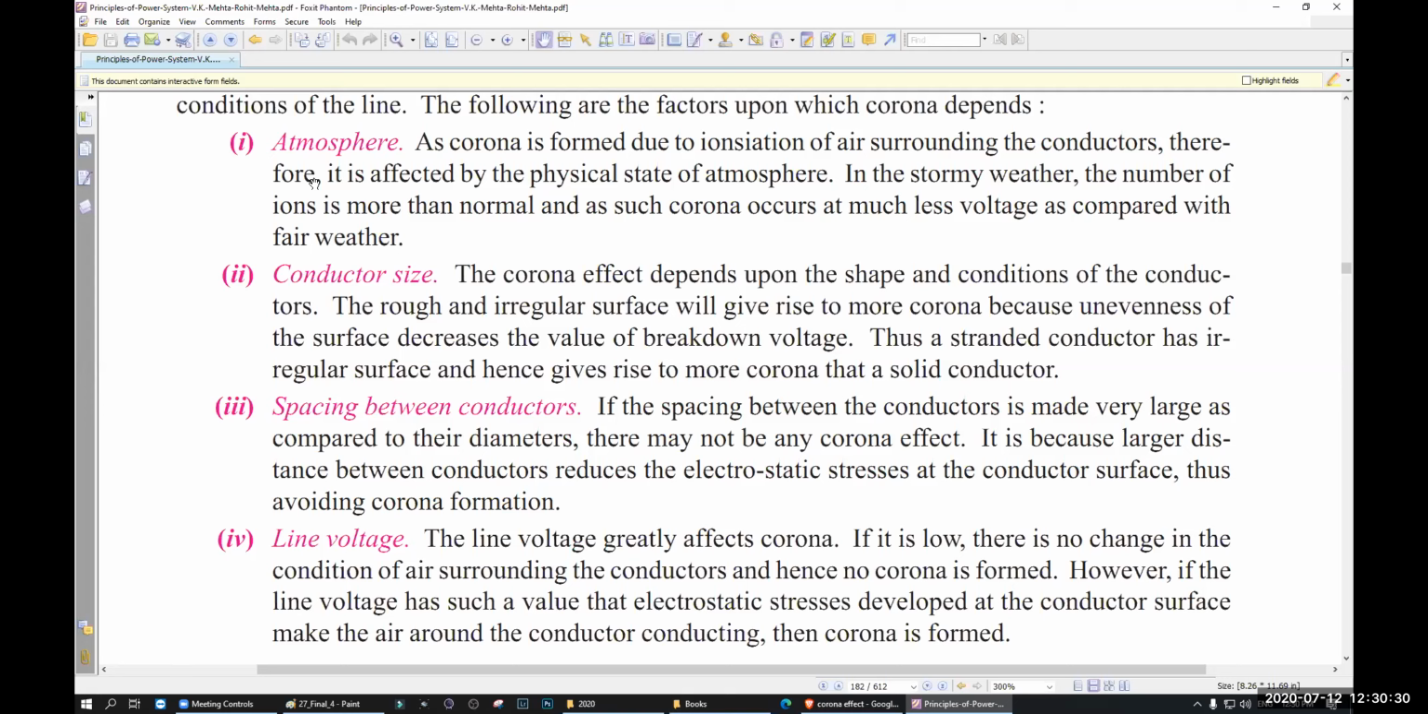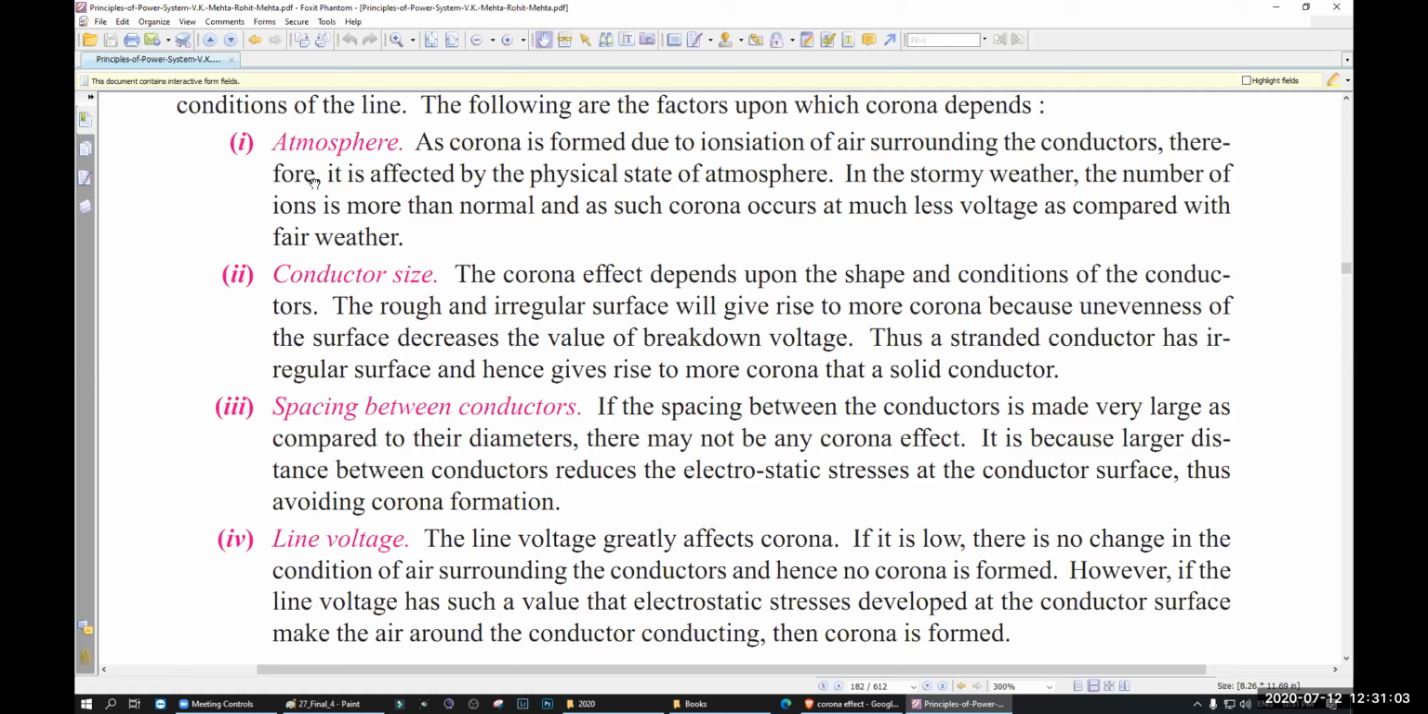In 99% of the cases. Conductor size, number 2. The corona effect depends upon the shape and the condition of the conductor. The rough and irregular surface will give rise to more corona because unevenness of the surface decreases the value of breakdown voltage.